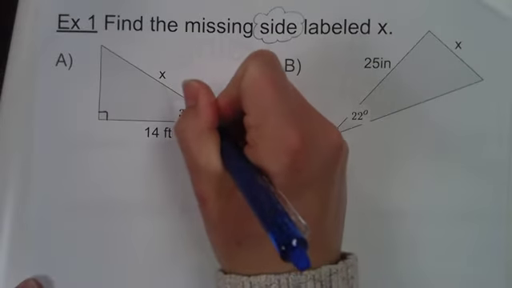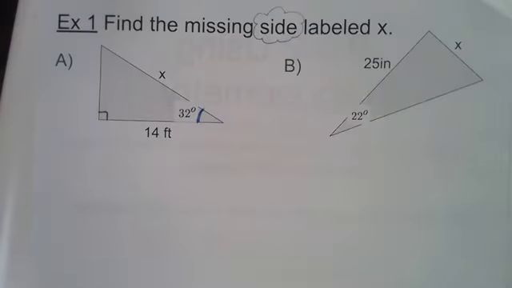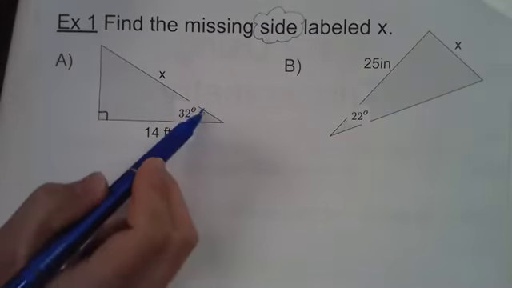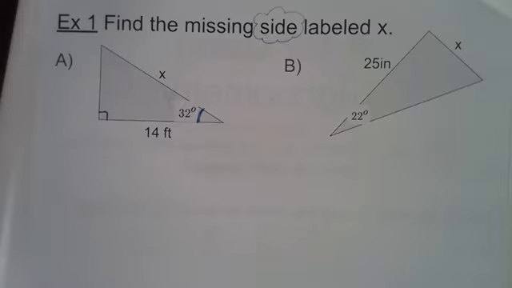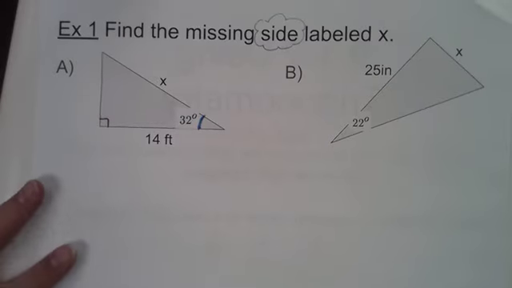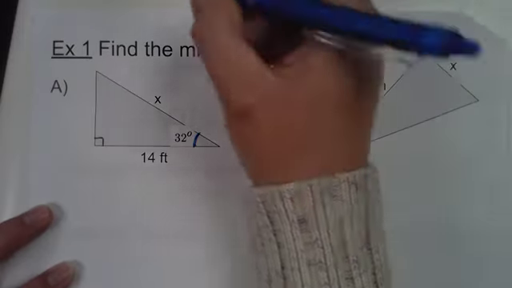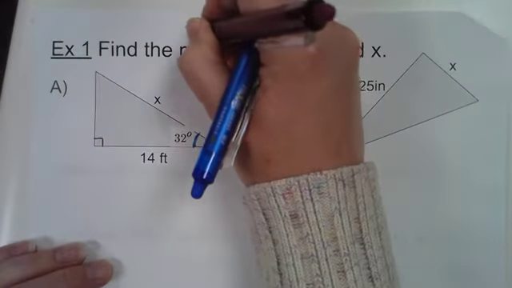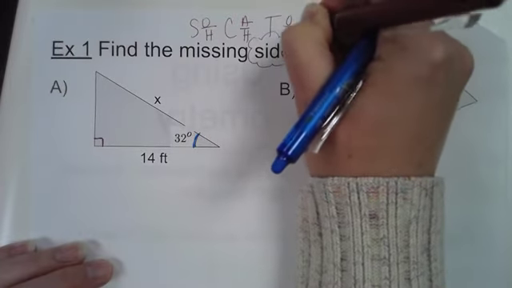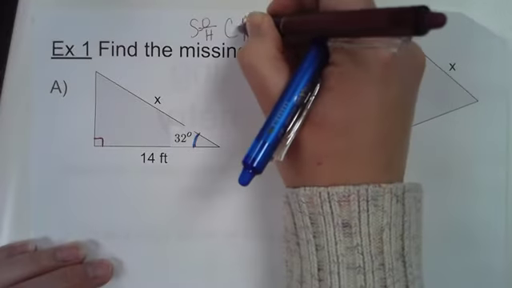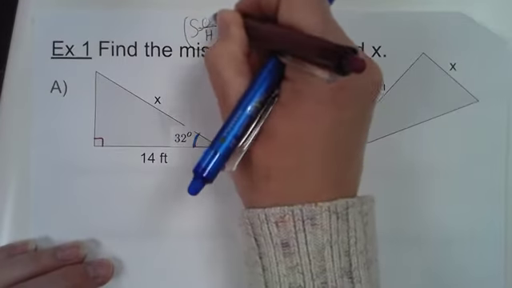We have this angle here is marked as a 32-degree angle in the triangle. And we have a side length X that we're trying to find, and we have this lower side that's labeled 14 feet. So again, I'm going to write down my SOHCAHTOA at the top of the page because it's going to be super useful for us. What these are, are little miniature equations, really. We have three little equations.